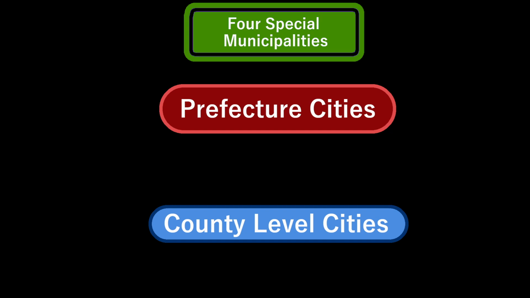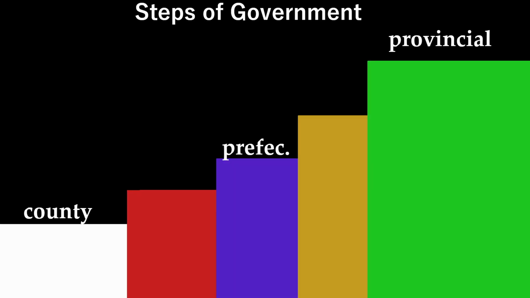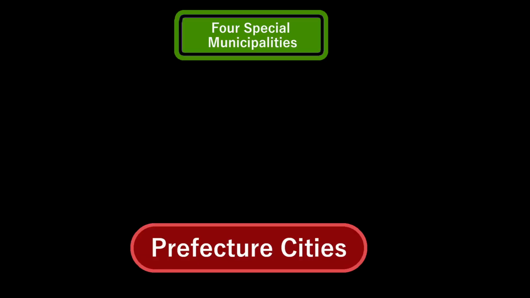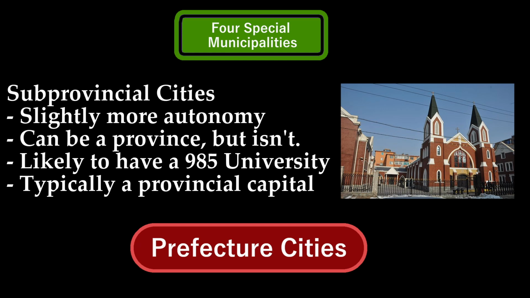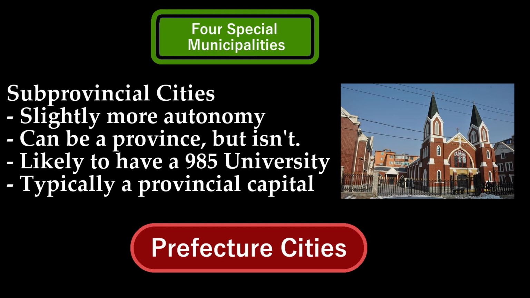It gets a bit more complicated. While these distinctions are, from what I understand, mostly unofficial, please let me know if I'm wrong in the comments down below. The fact is that there are different steps of government between the three I already listed. First, there's the classification of a sub-provincial city or sub-provincial division. These are a half step between a prefecture-level city and a provincial-level city, the directly governed municipalities.